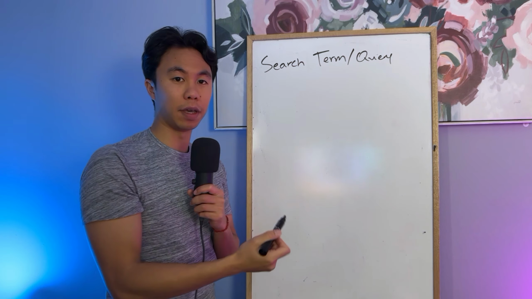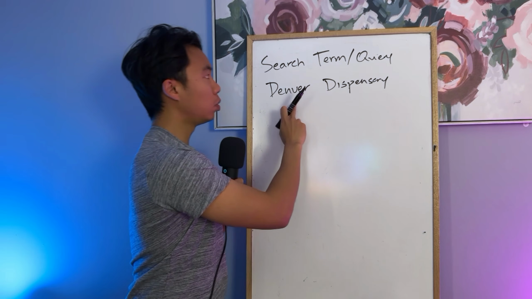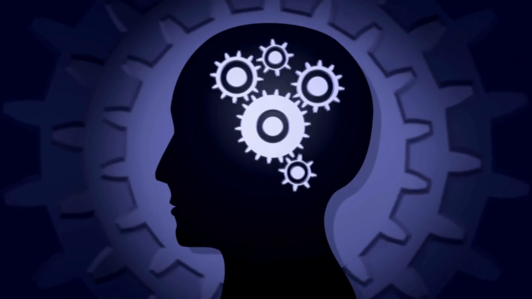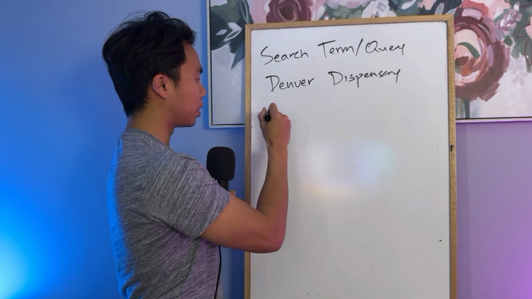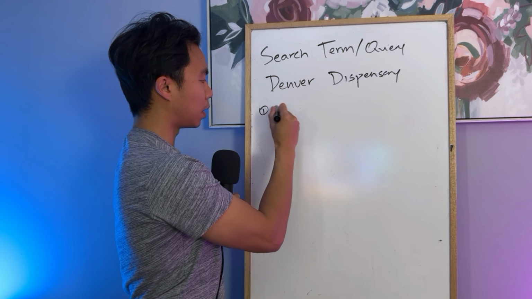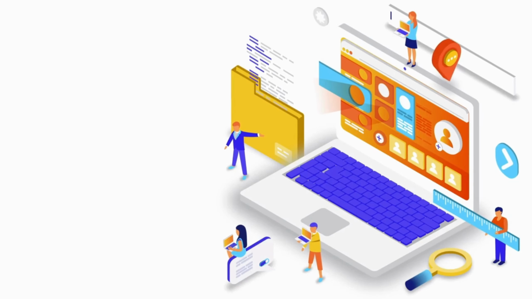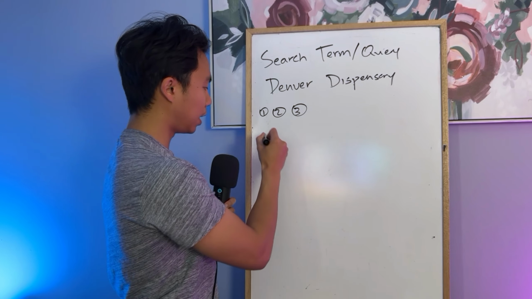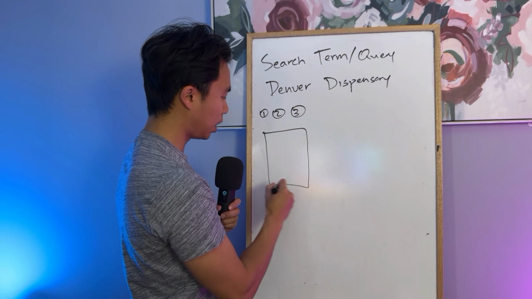So for example, if we go in and we try and figure out Denver dispensary being the keyword, then Google is going to take this search term or search query, it's going to calculate what are the most relevant results towards what the people are searching up online. So what ends up happening is Google then crawls the different websites, right? So website 1, website 2, website 3, so on and so forth, and its million searches. Within the search query and the calculation, it scans each of the pages online.